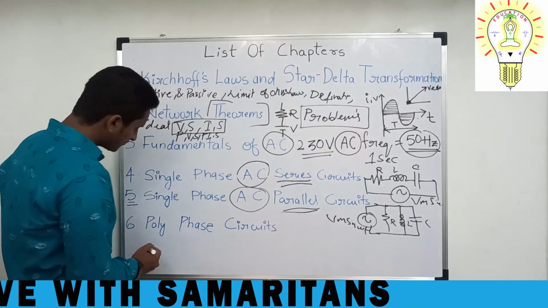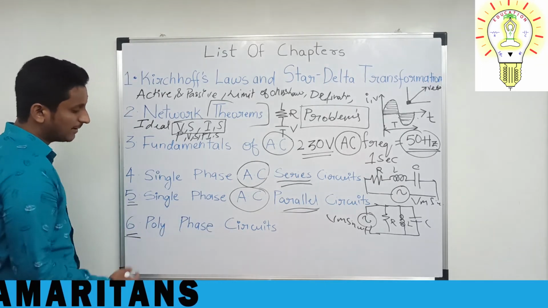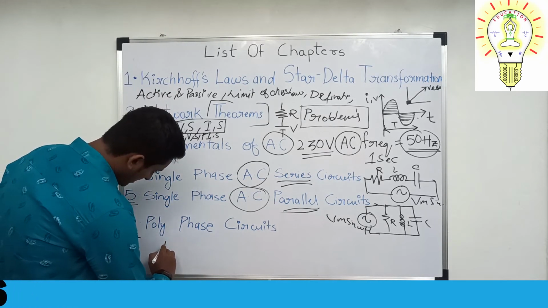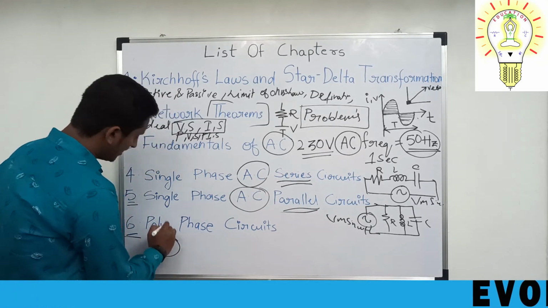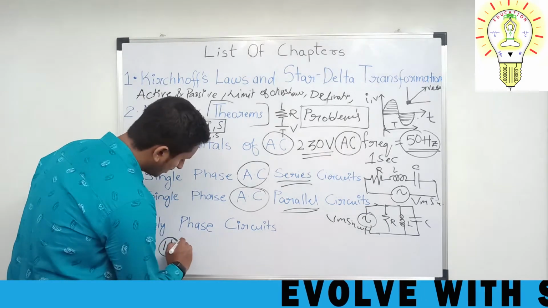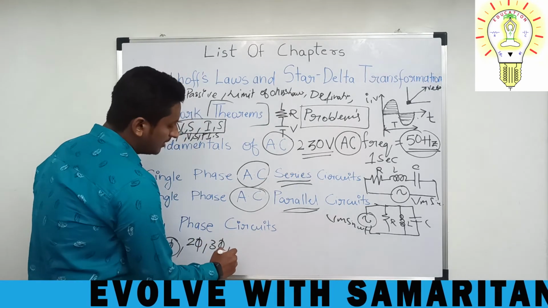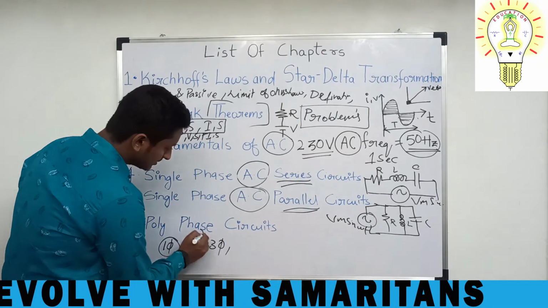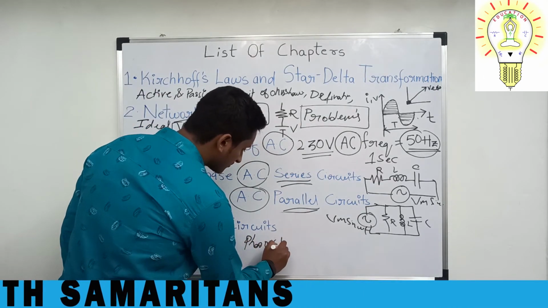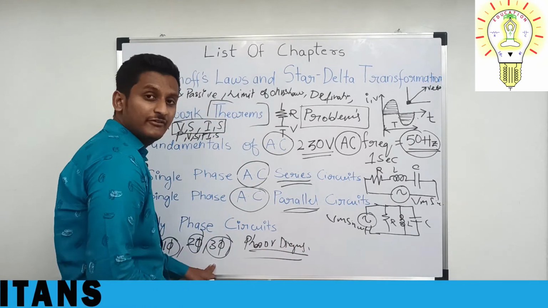Okay. Now, the next chapter is polyphase circuits. In this chapter, the first thing is single phase, which you have already studied. And in this chapter, you will be extending from here to 2-phase, 3-phase and multiple phases. How to generate 2-phase? How to generate 3-phase? What are the phasor diagrams for 2-phase, 3-phase?